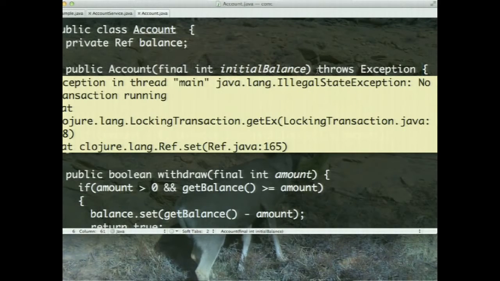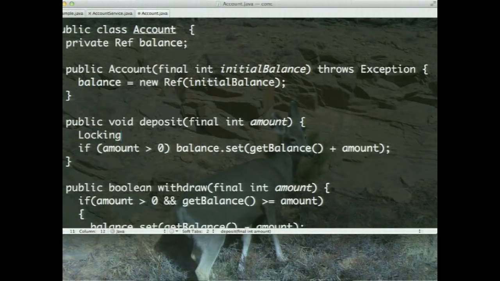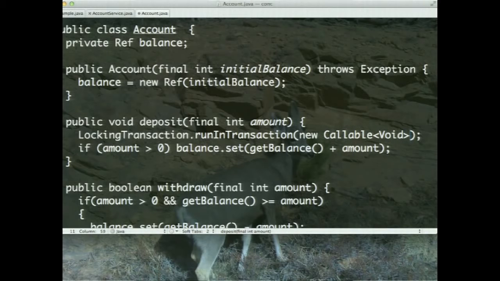So what are we going to do here? I go to the account class first of all, and here I want to run this within a transaction. So I say locking transaction, and the run in transaction. And I'm going to simply say here is new callable, a void of that.